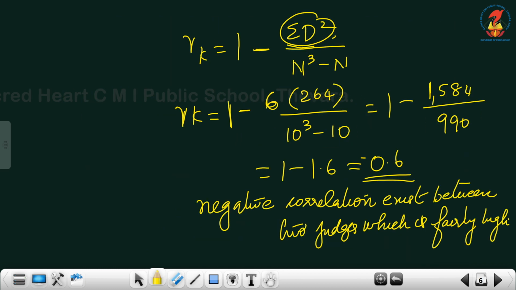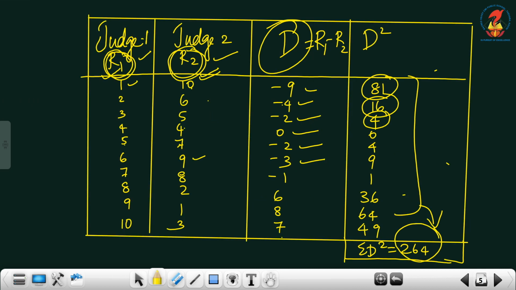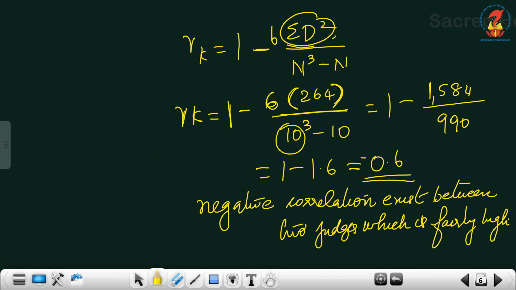6 sigma D square. Sigma of D square is 264, divided by 10 cube minus 10. N is 10. How many observations are there? 1, 2, 3, 4, 5, 6, 7, 8, 9, 10. So 10 observations are there.